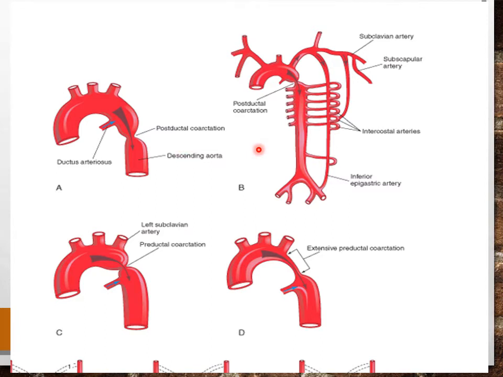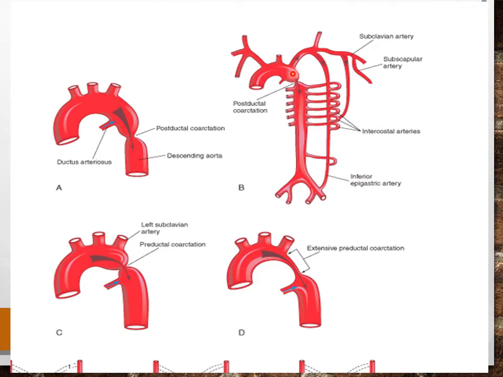In this case you can see the postductal variety, and there you can see these intercostal vessels along with the thoracic and other vessels making this improved circulation through blood vessels that open up into the subclavian artery, and then they connect with the inferior epigastric artery down here to supply blood to the lower limb as well.